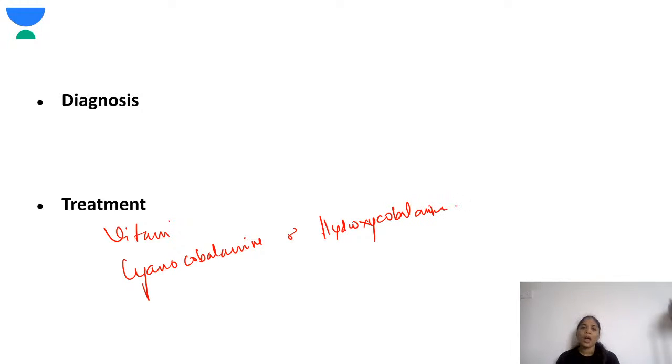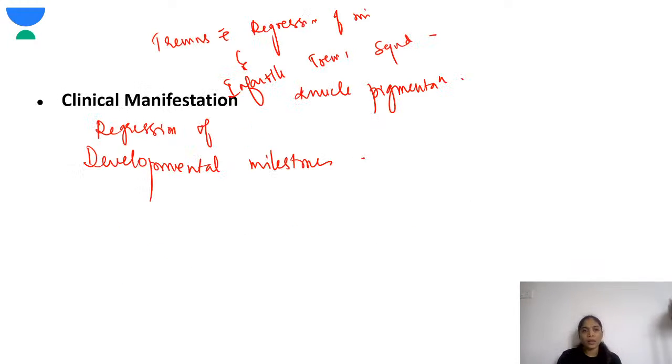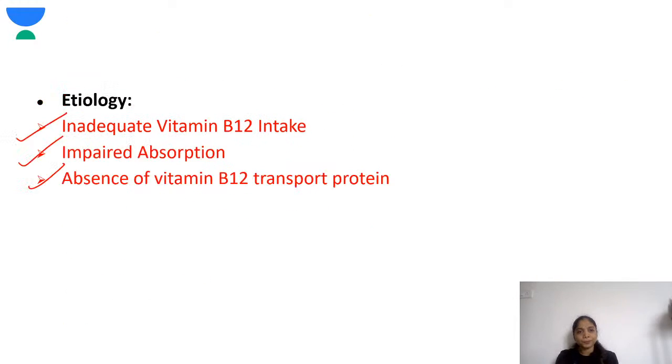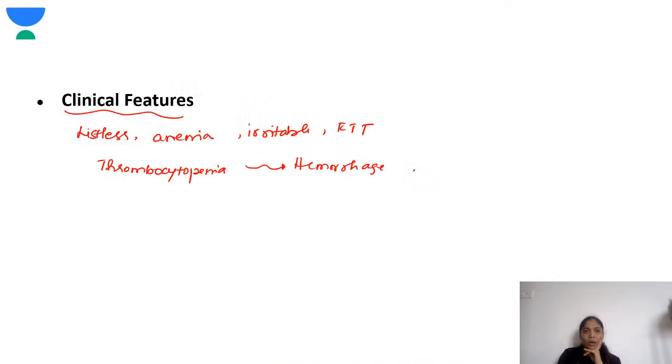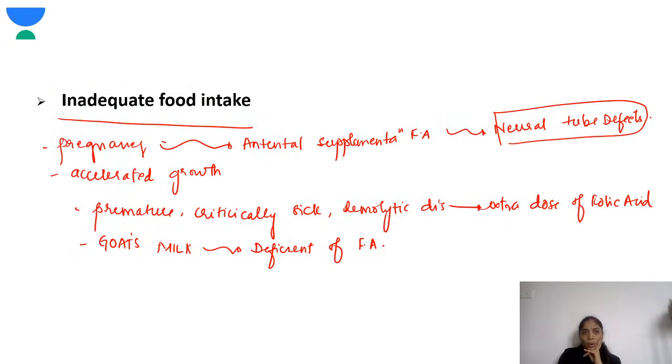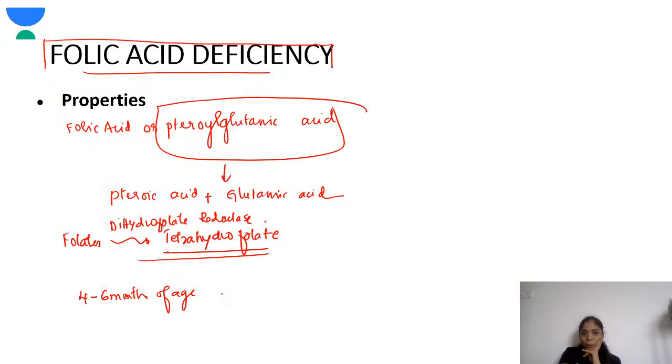So this is it about why megaloblastic anemia. So the main thing in this, I think, is the metabolism of vitamin B12. You should remember. So they might ask you questions on each step. Okay, so before entering the duodenum, which complex is there? Is it the cobalamin and the haptocorrin? So this metabolism of vitamin B12 is very important. So we will first see all the topics. What is important, we just discuss the important topics.